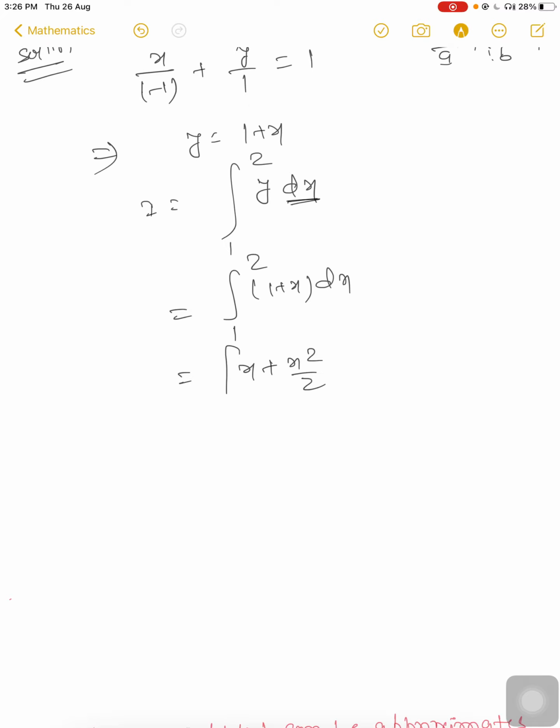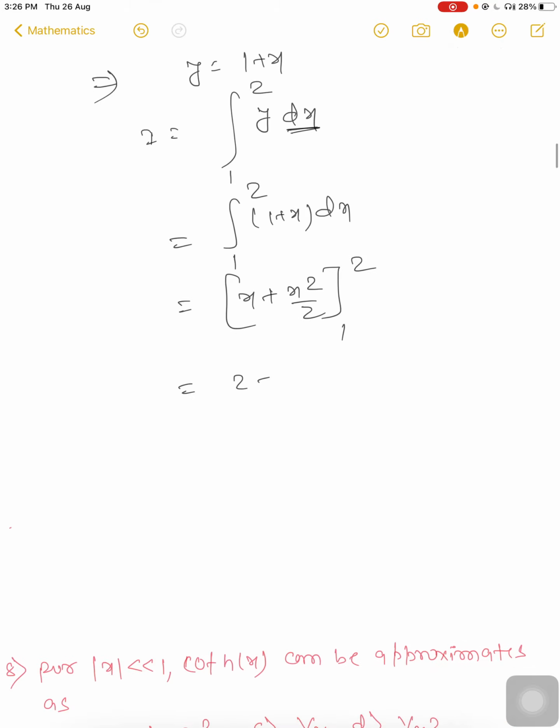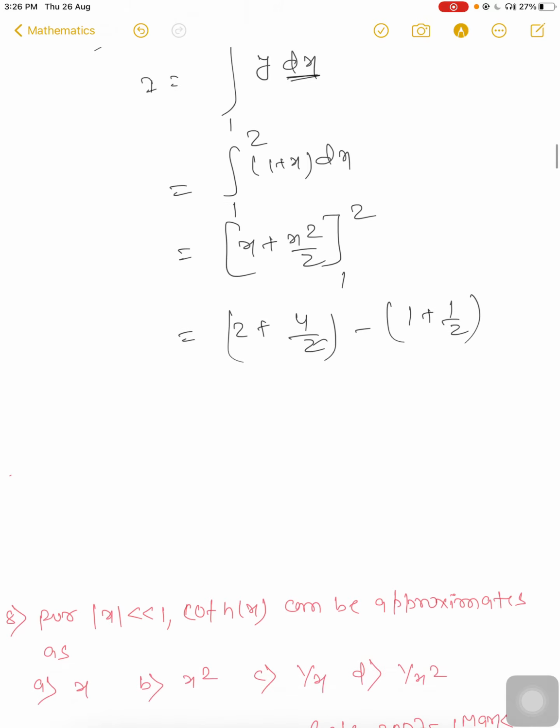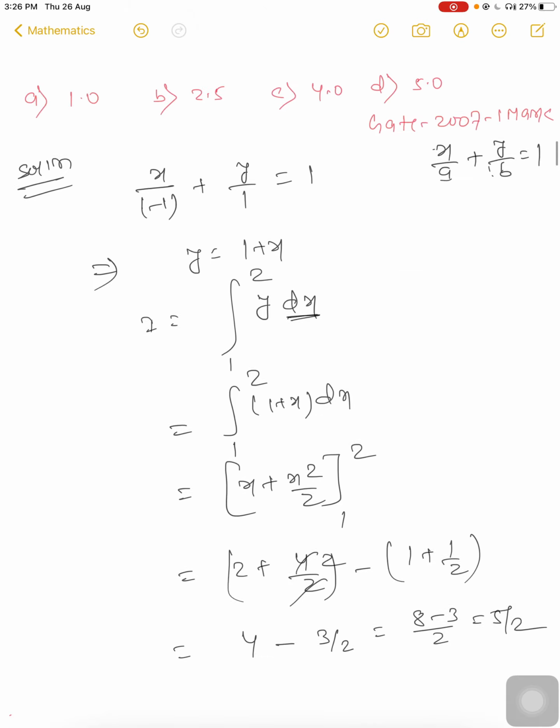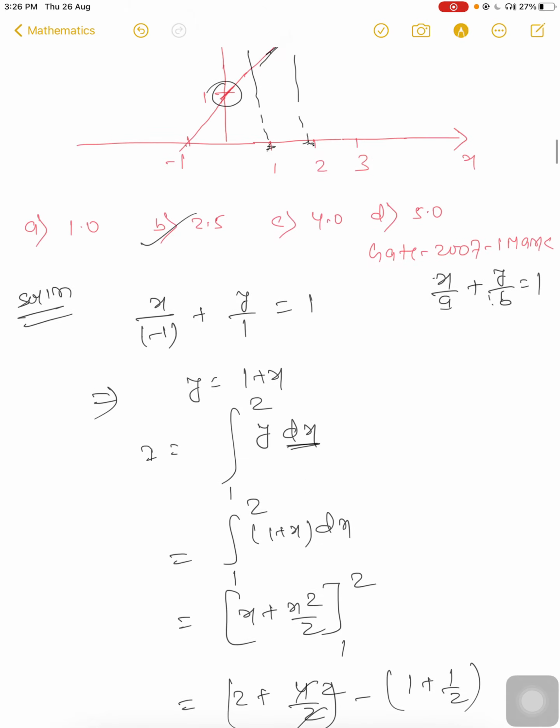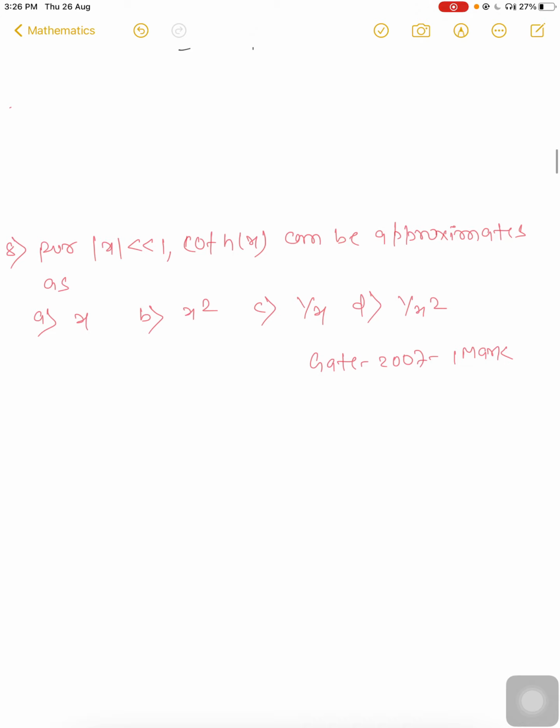After integration we get x plus x square by 2, from 1 to 2. Putting in the limits: 2 plus 4 by 2, minus 1 plus 1 by 2. That is 4 minus 3 by 2, which is 8 minus 3 by 2, equal to 5 by 2. The answer will be 5 by 2, which is 2.5. So 2.5 is the right answer.